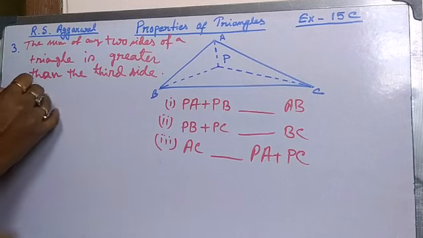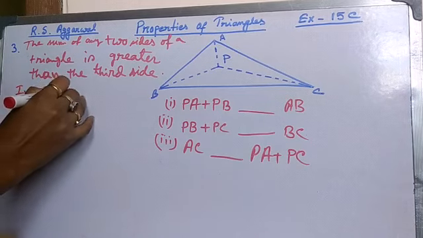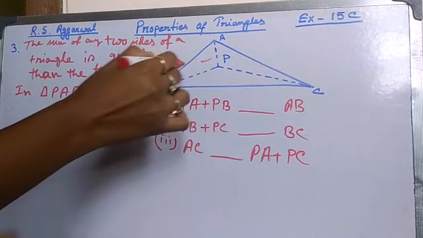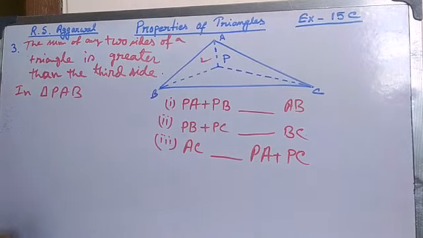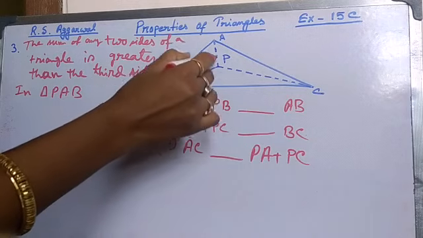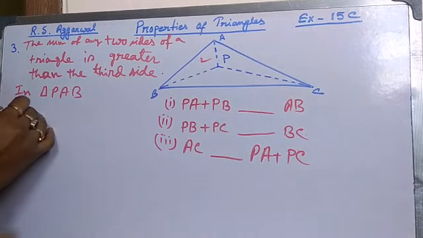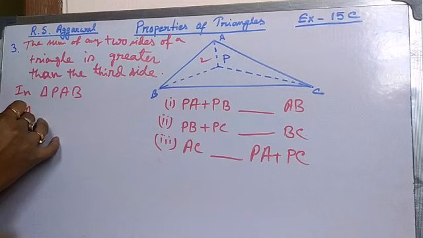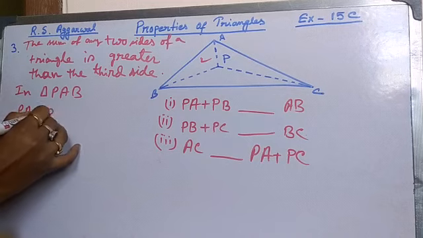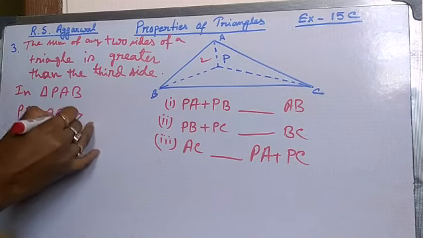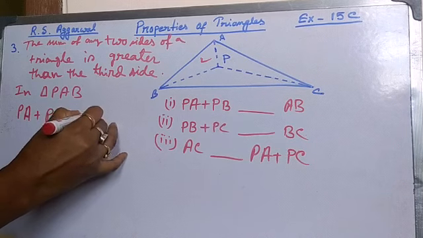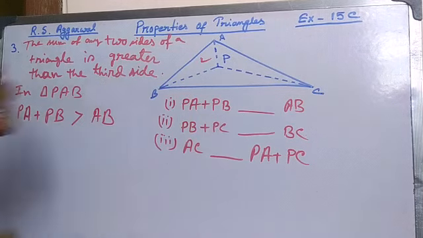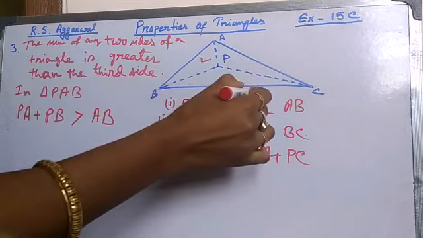First, in triangle PAB, here PA plus PB, the sum will always be greater than the third side, that is AB. So this will be greater than.